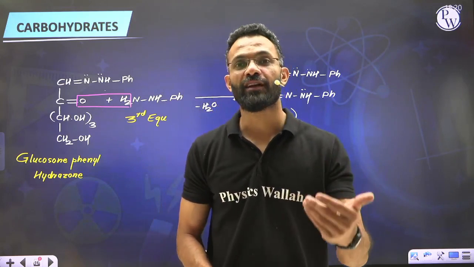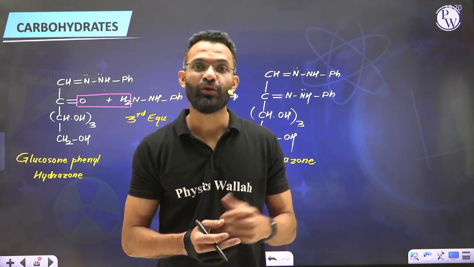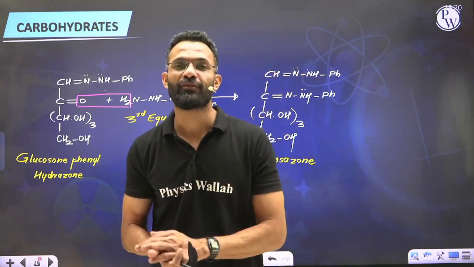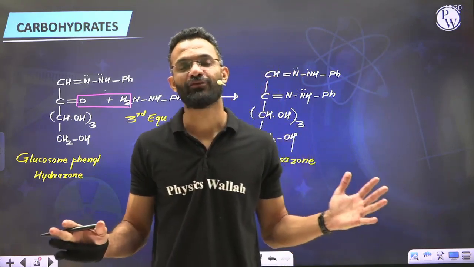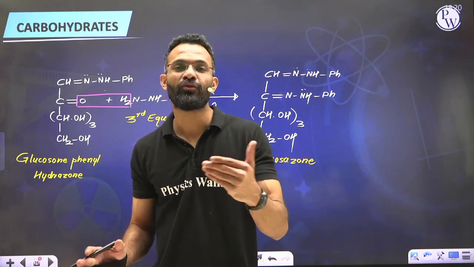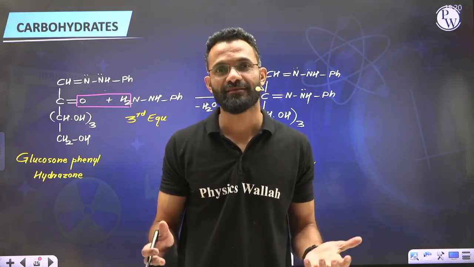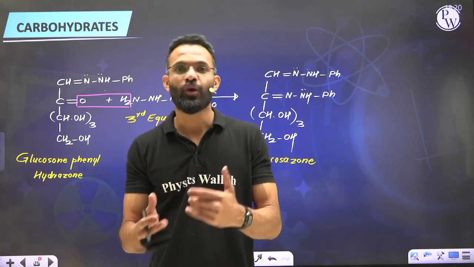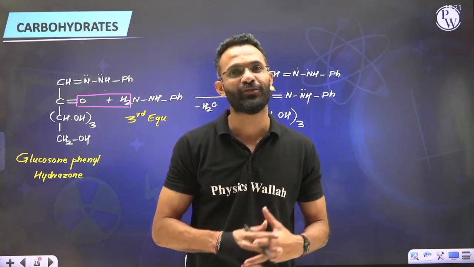They also react with sodium bisulfite. So we expected the open chain structure of glucose to also react with 2,4-dinitrophenylhydrazine. But no such reaction was observed. In fact, sodium bisulfite also does not give any addition product when treated with glucose.